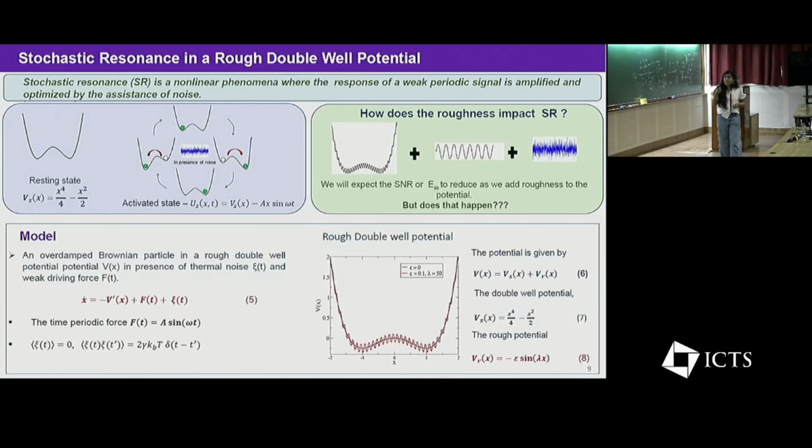Now moving on to the next case, where we have studied the stochastic resonance in a rough double well potential. So here we have considered an overdamped Brownian particle in a rough double well potential, and this potential is generated by superimposing the function Vr of x onto the double well potential, and we have a weak periodic signal f of t, and we are trying to find how the roughness impacts the stochastic resonance in the system.